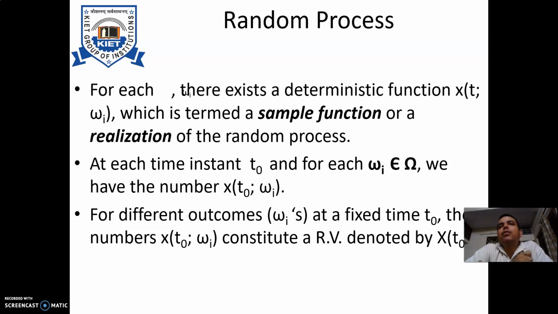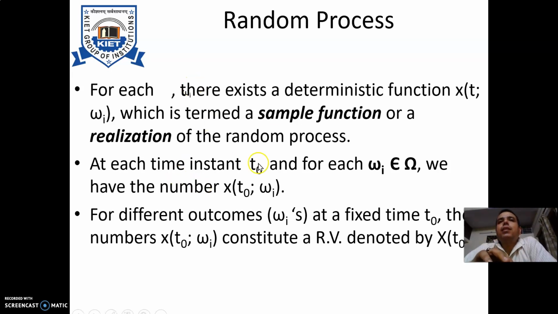So what are these fluctuating values? If we plot this fluctuating value with respect to time, we will see the same resistance is providing me a different value at a different time. So that is representing a sample function or realization of that particular random process, which we can term as the resistance value observed across the resistance.